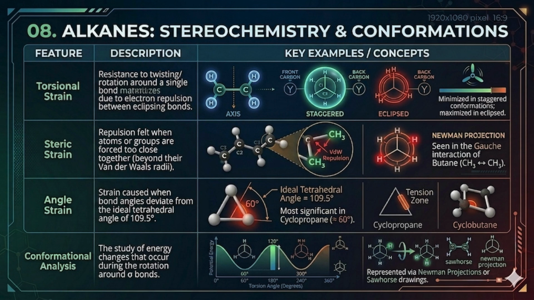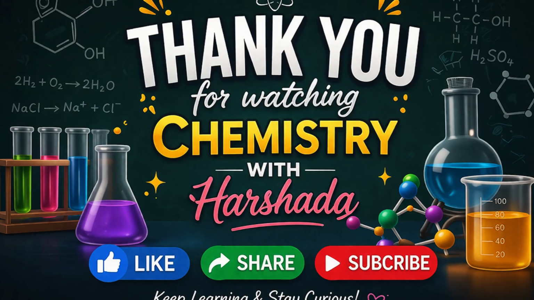Finally, we arrive at conformational analysis. This is the grand culmination of everything we've discussed. It is the active study of the energy changes that occur during the rotation around those single, sigma bonds. By combining our knowledge of torsional, steric, and angle strain, we can use tools like sawhorse drawings and Newman projections to map a molecule's exact energy state as it twists through space, perfectly charting its peaks of instability and its valleys of rest. We will see the remaining modules in the next video.